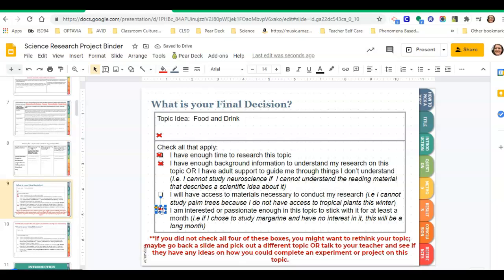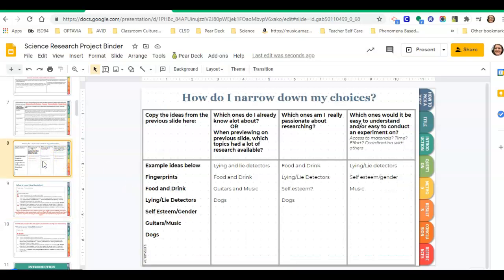It says at the bottom, if I didn't check all 4, I might want to rethink my topic. It also says down here that I could talk to my teacher. So I talked to my teacher, and my teacher agreed with me that food might be a tricky one to do, especially right now with COVID and social distancing. So I'm actually just going to go back. That didn't work for me. So I'm going to go back and I'm going to look at some more of the topics that I picked.